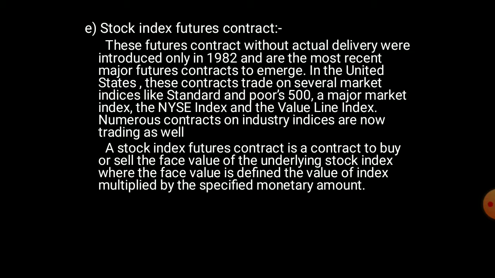These future contracts without actual delivery were introduced only in 1982 and are the most recent major future contracts to emerge. In the United States, these contracts trade on several market indices like Standard & Poor's 500, a major market index, the NYSE index, and the Value Line Index. Numerous contracts on industry indices are now trading as well. A stock index future contract is a contract to buy or sell the face value of the underlying stock index, where the face value is determined by the value of the index multiplied by a specified monetary amount.